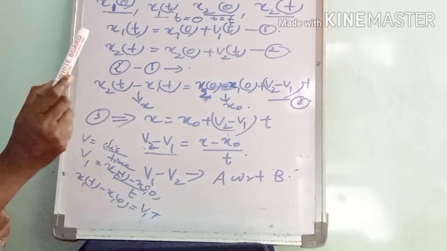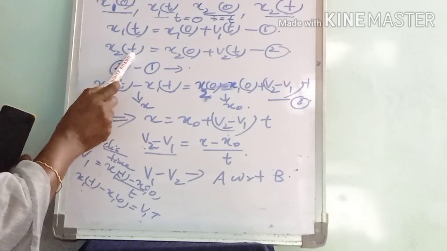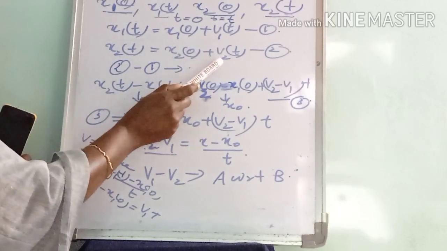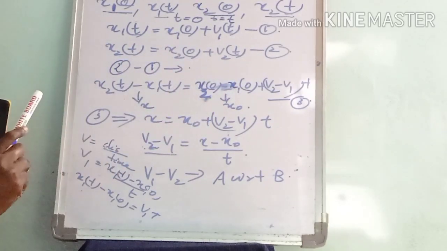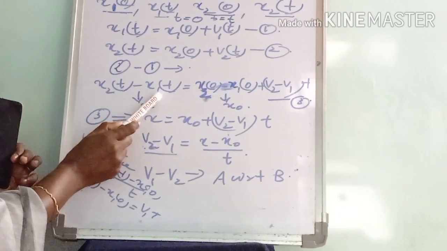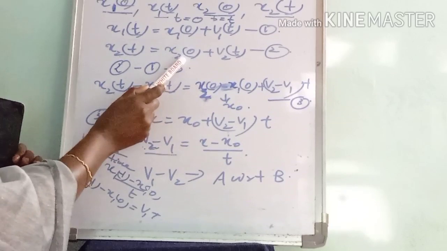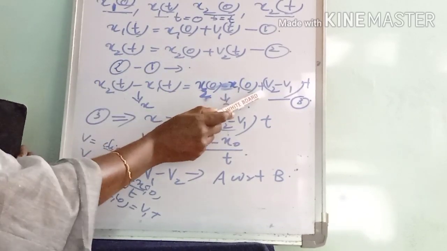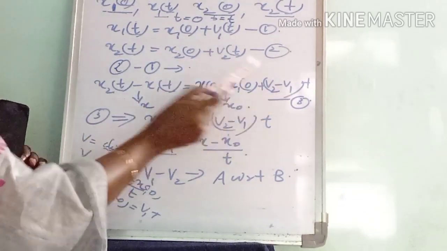Similarly, for object B, we can write x2(t) equals x20 plus v2t. Let it be equation number 2. Then 2 minus 1 gives x2(t) minus x1(t) equal to x20 minus x10 plus (v2 minus v1) into t.